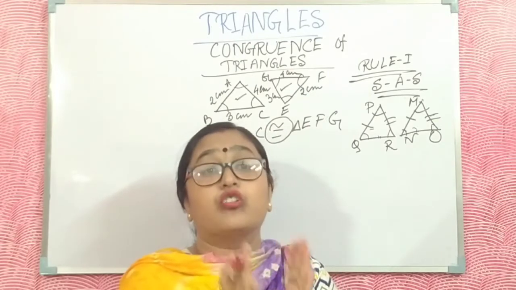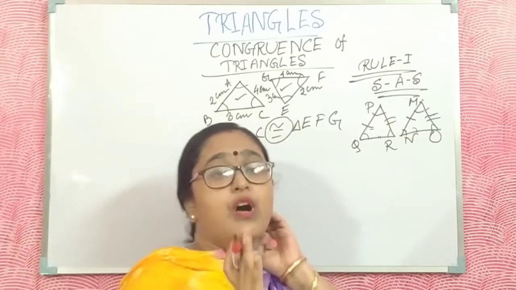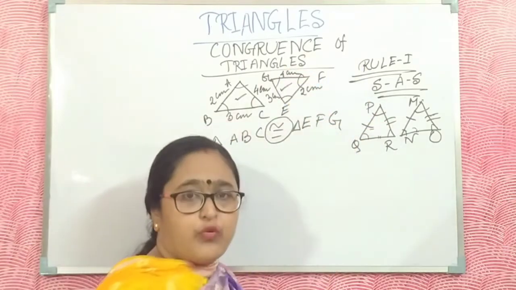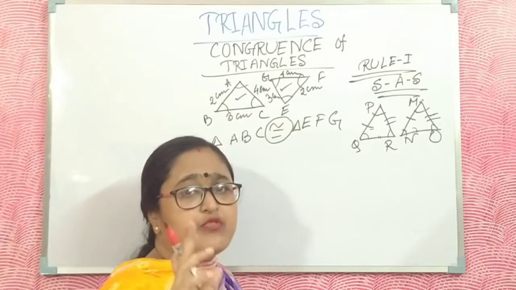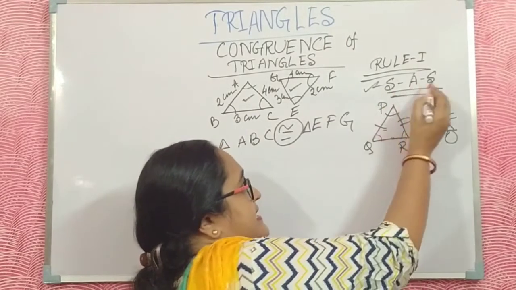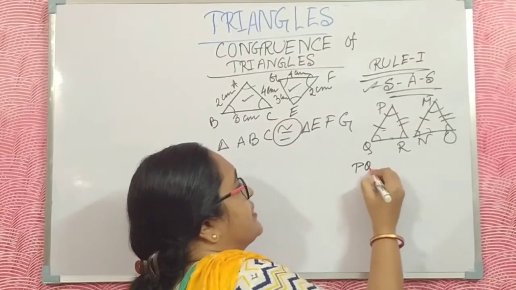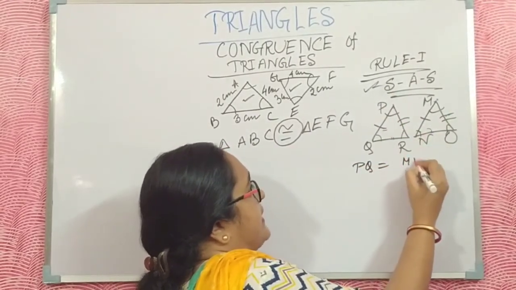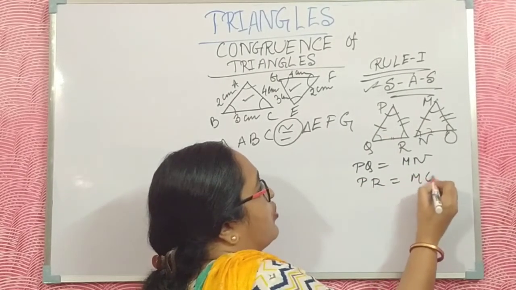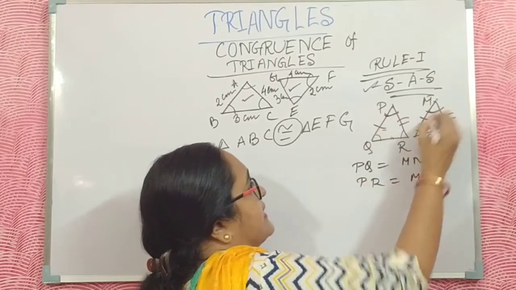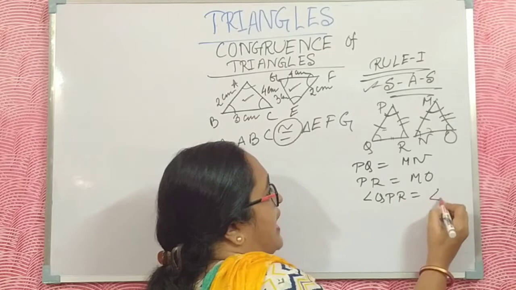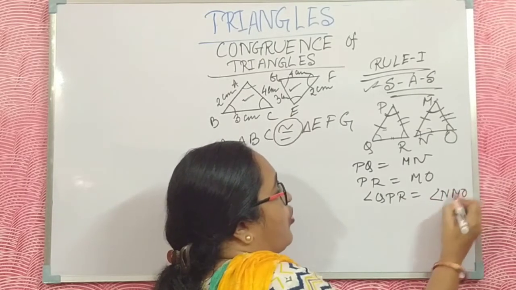This is congruency. I have four or five rules for proving that two triangles are congruent. The first rule is SAS. PQ is equal to MN, PR is equal to MO, and the angle QPR is equal to angle NMO.